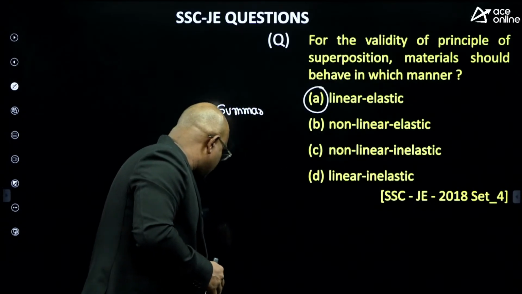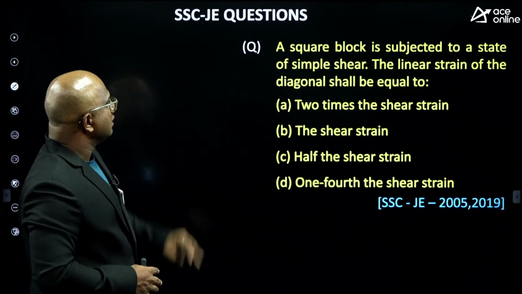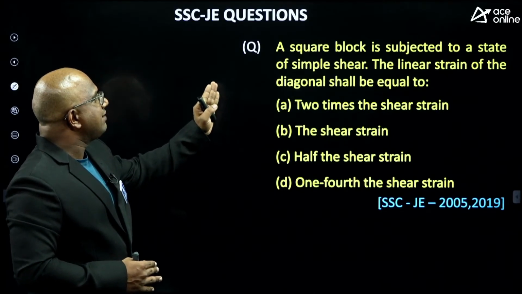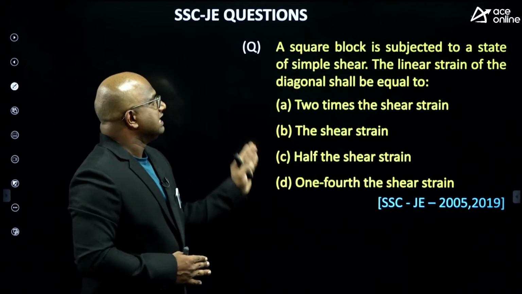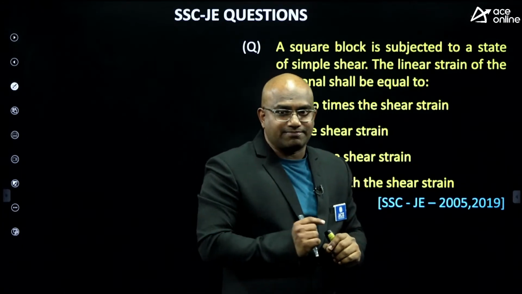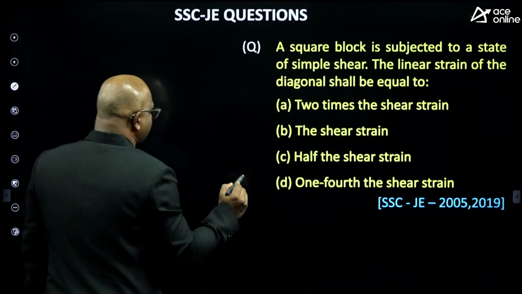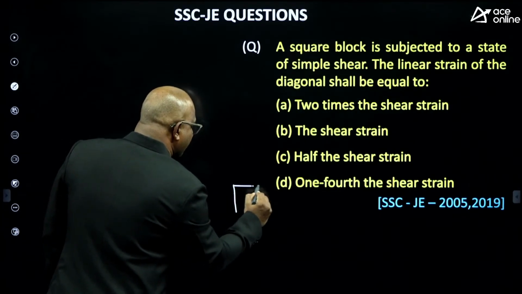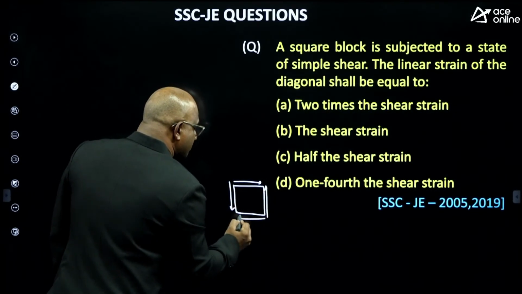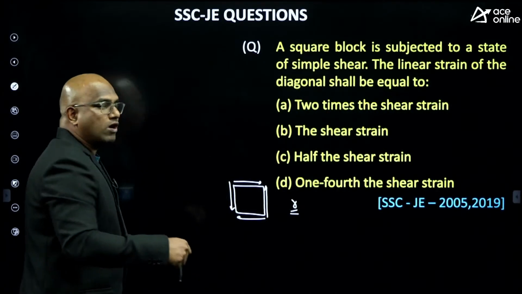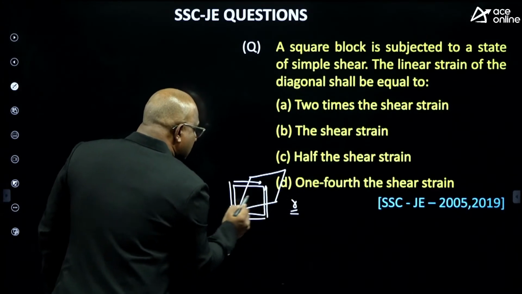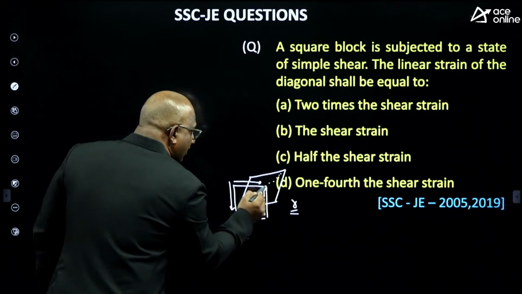Let me start with a square block. This is a question on complex stresses and strains. A square block is subject to a state of simple shear. The linear strain of the diagonal will be equal to what? I have clearly mentioned this as a special case in the class. Whenever a block is subject to pure shear, the shear strain is gamma. Then what will the diagonal strain be? Because of this, it will try to deform like this. The diagonal will have an elongation.